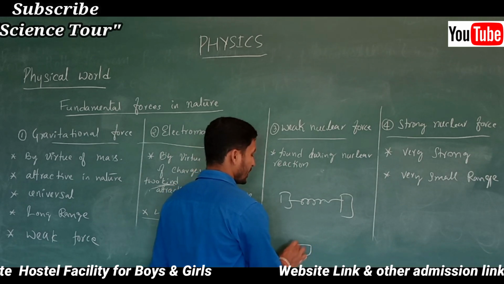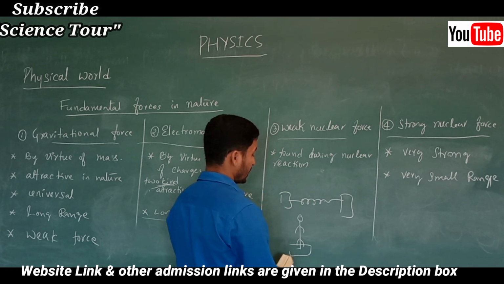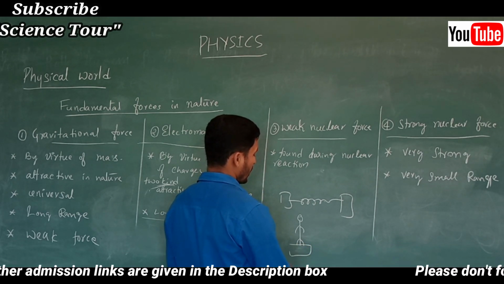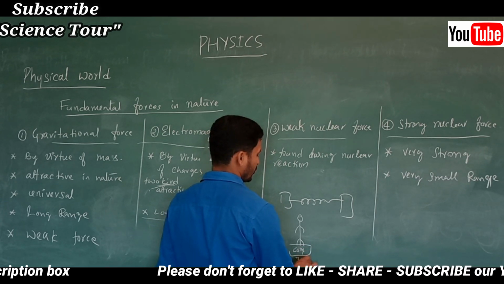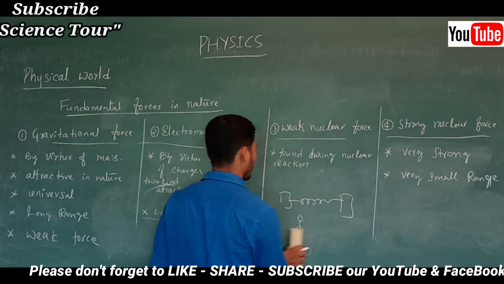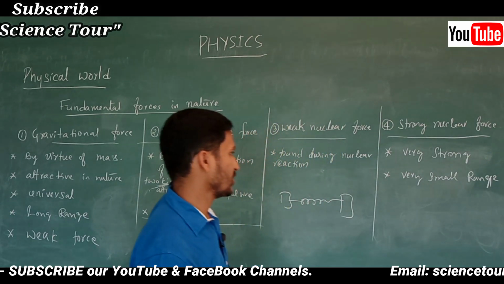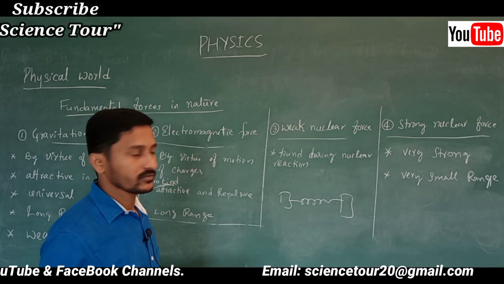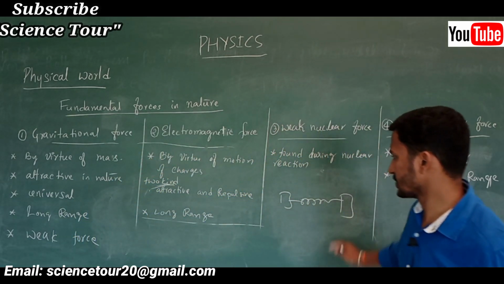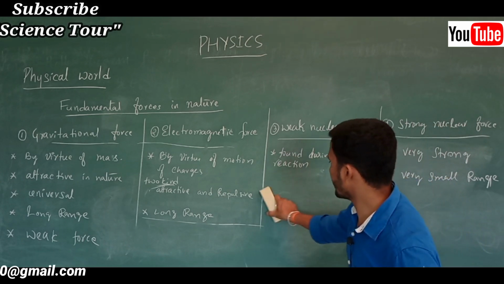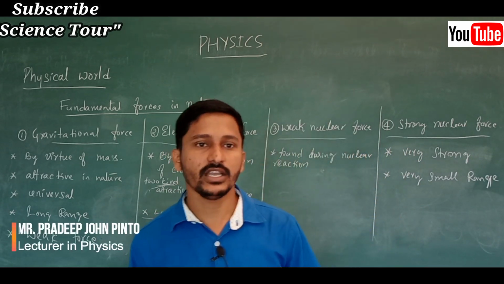Now you stand on a weighing machine, your weight comes. That is not mass you are calculating. Mass is nothing but the amount of substance. Weight you are going to get maybe 60 kg weight, 60 Newton or 70 Newton. Any number like that is based on your mass into acceleration due to gravity. You are getting weight, and that is because of the gravitational force. Again, I am going to tell you, the weak nuclear force we get in nuclear reactions, and after that the strong nuclear force is always available in the nucleus.